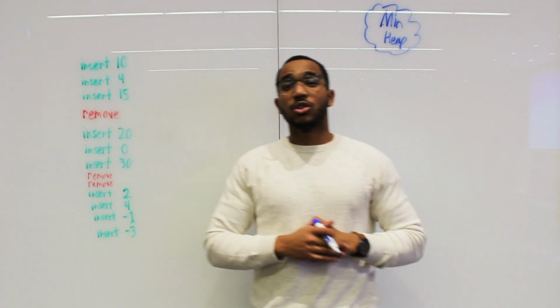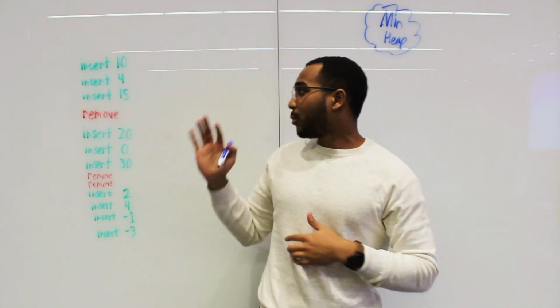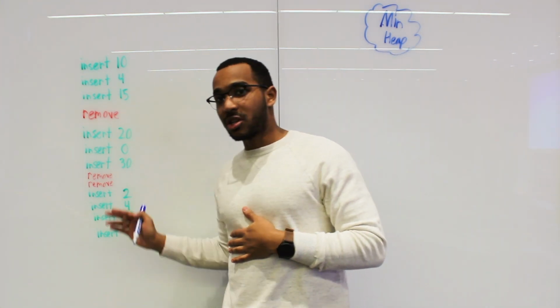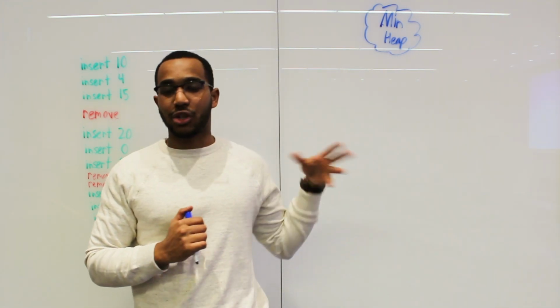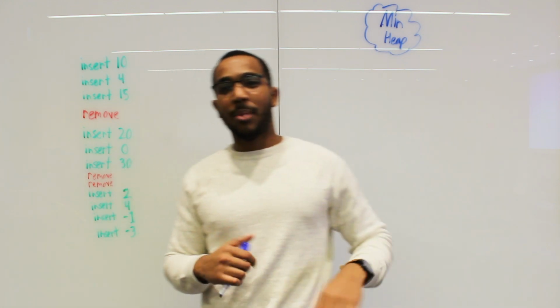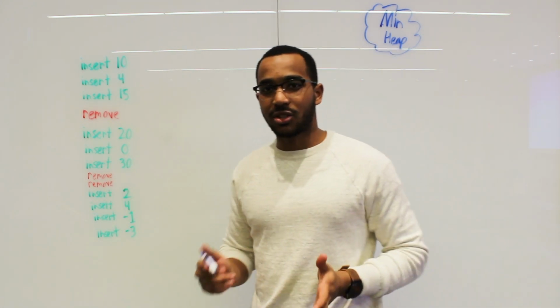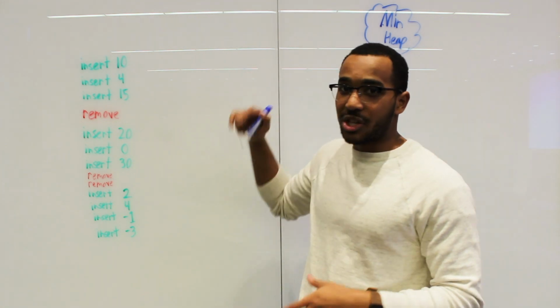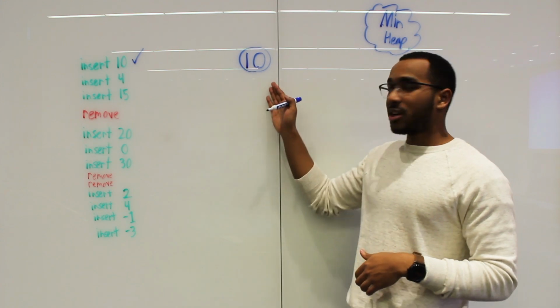Okay, so our job is to build a min heap in this empty space, and we have these items to insert. Again, the code is in the description to see what the implementation looks like, but we're just going to walk through the concepts here. What we're going to do is insert the 10. We have nothing here, so we just insert 10. 10 is at the top of the heap. Okay, so now we have inserted 10.